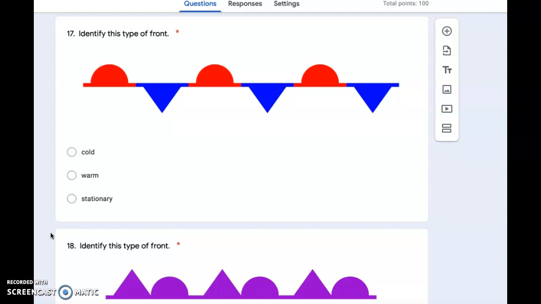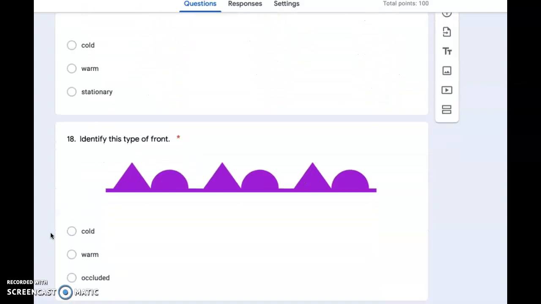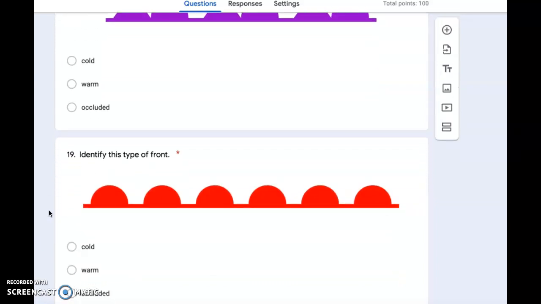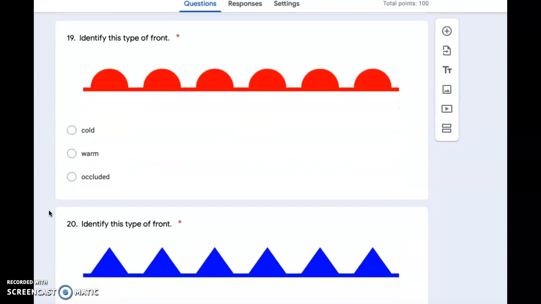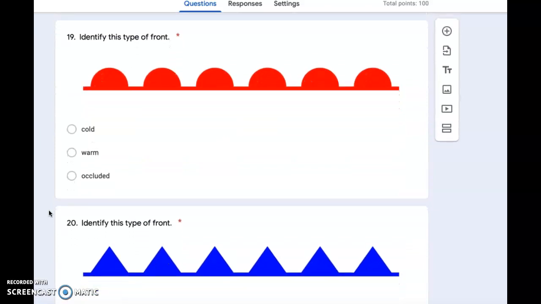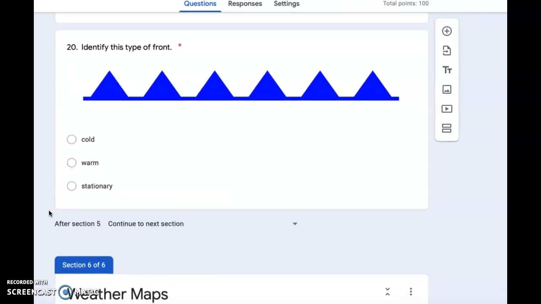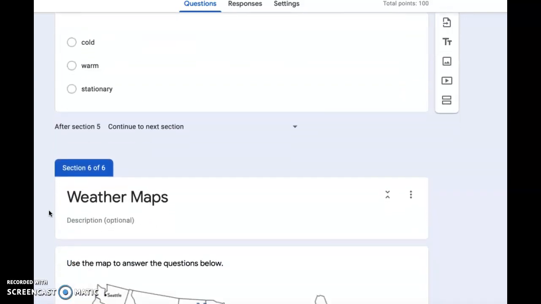Number 17. Identify this type of front. Cold, warm, or stationary? Number 18. Identify this type of front. Cold, warm, or occluded? Number 19. Identify this type of front. Cold, warm, or occluded? Number 20. Identify this type of front. Cold, warm, or stationary?